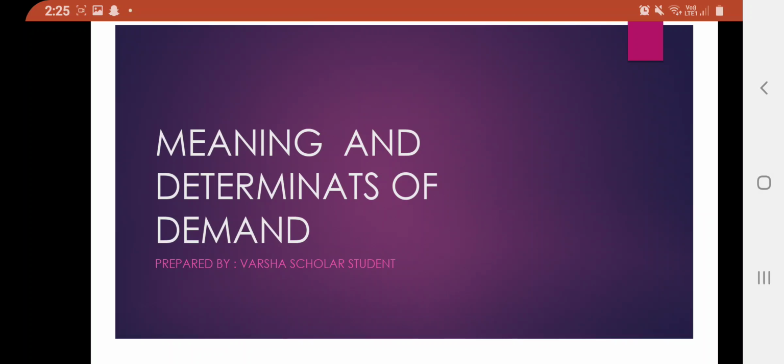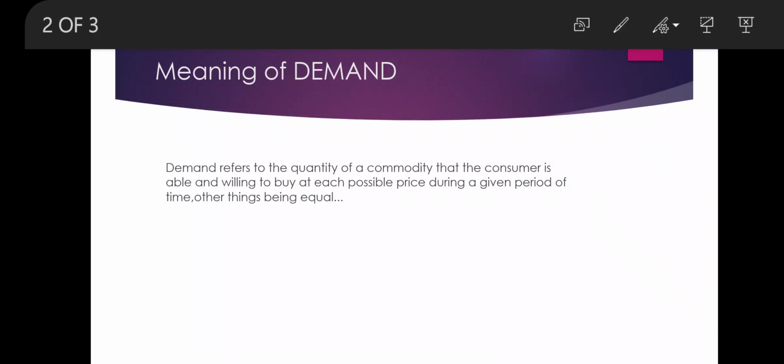Meaning and determinants of demand. We often hear the phrase, "there is a huge demand for the product in the market." But what does this exactly mean? What constitutes the demand for a product in the economy? So let's learn about the concept of demand and the determinants of demand in the market.